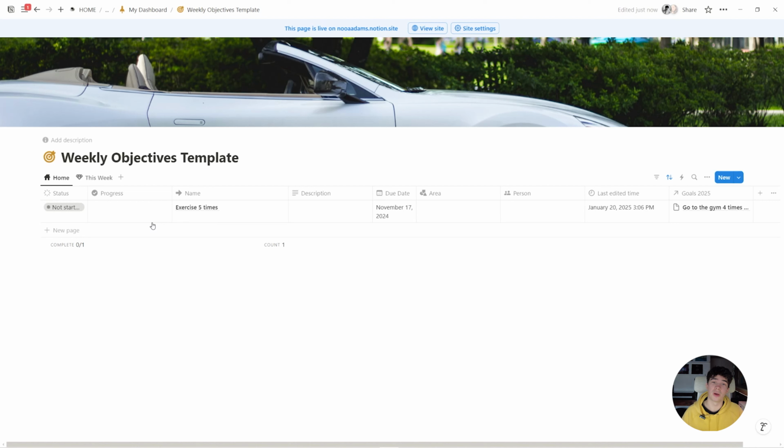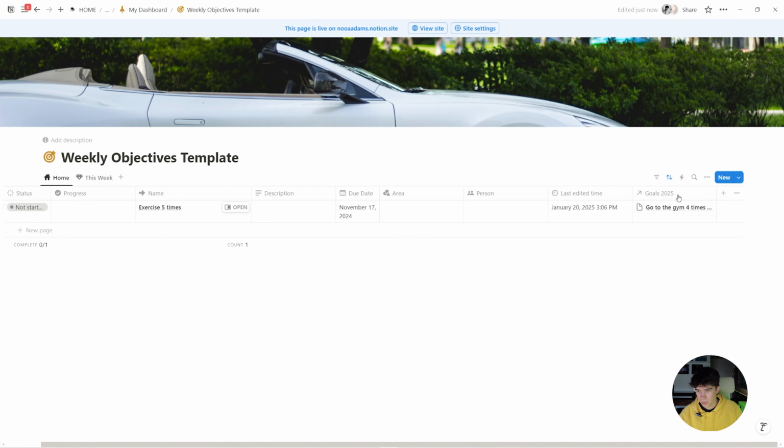Our priorities will not be in the right place, right? So what we're doing here is clearly defining and making sure that every objective has a goal. So an objective is a small step towards a bigger goal. That's how I see it, at least.